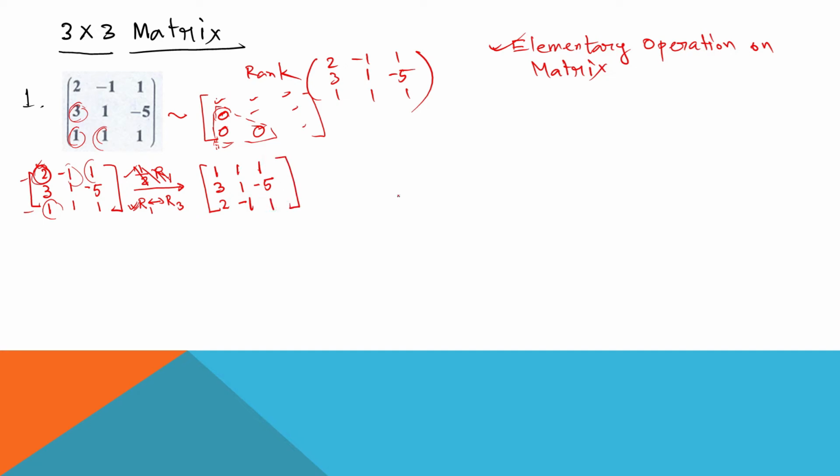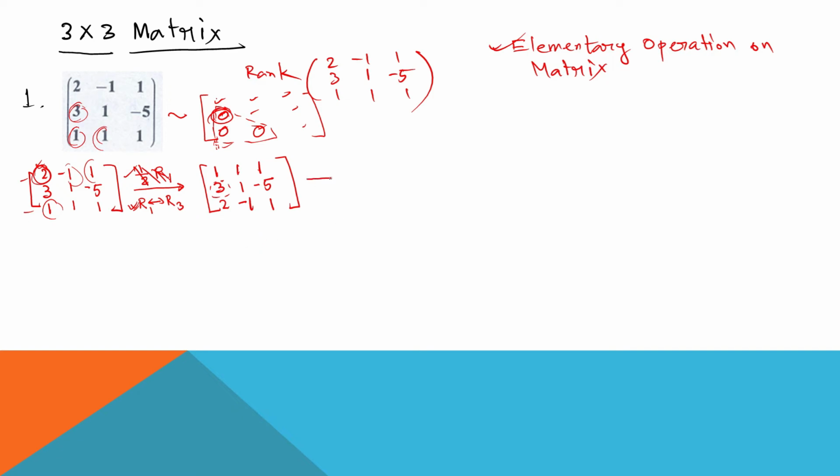Okay, now next task, look at this element. This element must be equal to 0. This is your step 2. That is, the second row first element must be equal to 0. And how can you do this? By using the elementary operations.